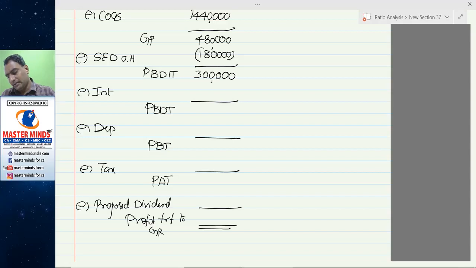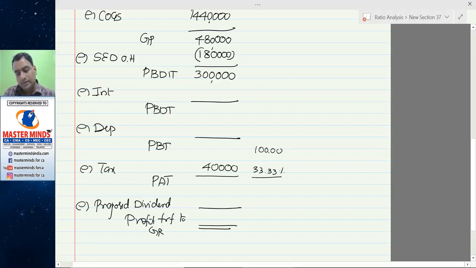So we know the tax amount, 40,000, and the tax rate. If it is 100, 33.33 rupees paid as tax.